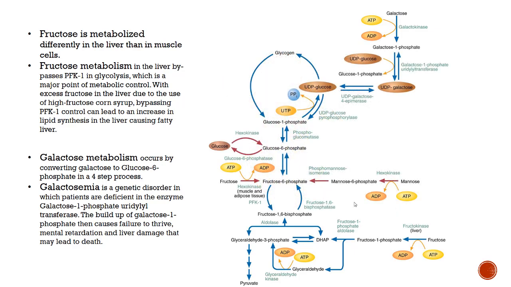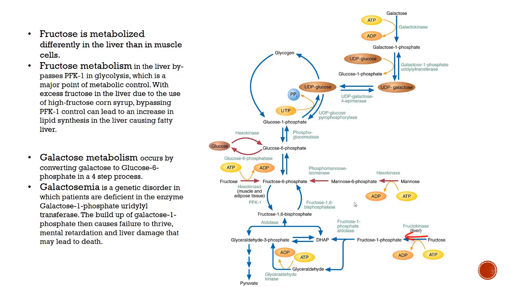As I mentioned previously, fructose is metabolized differently based on whether it is being metabolized in the liver or in the muscle. In the muscle, it is simply phosphorylated by hexokinase to make F6P. However, the liver isoform of hexokinase is much more specific and does not recognize fructose as a substrate.